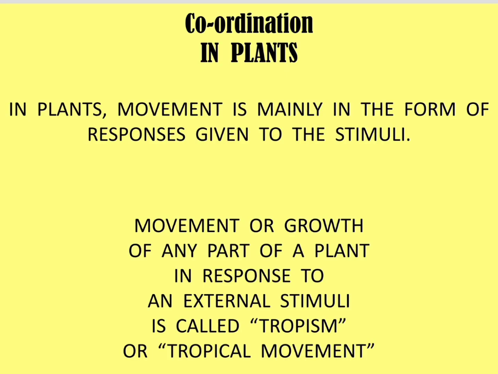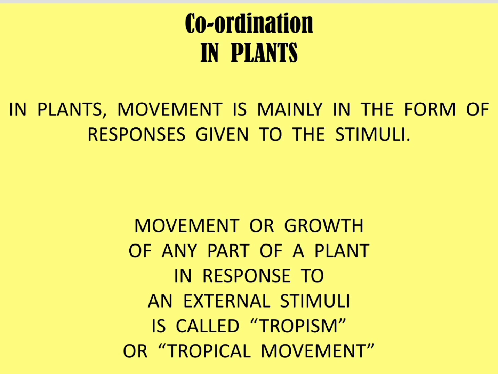Now we move on to the next part of the chapter, which is coordination in plants. Now in plants, we do not see movement wherein the plants are moving from one place to another. We cannot see plants uprooting themselves from one place and then suddenly moving on to a different place and putting the roots over there and living there. This does not happen with plants. But in plants, movements take place in a different manner. We see that movement, but we do not understand that it is actually movement which is displayed by plants. So we will study that particular thing today.